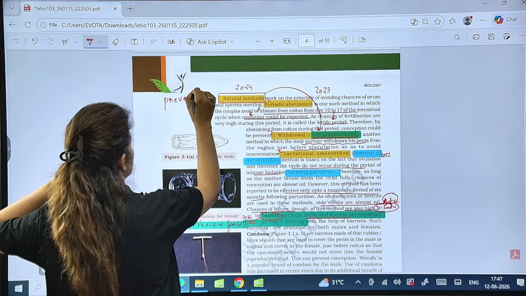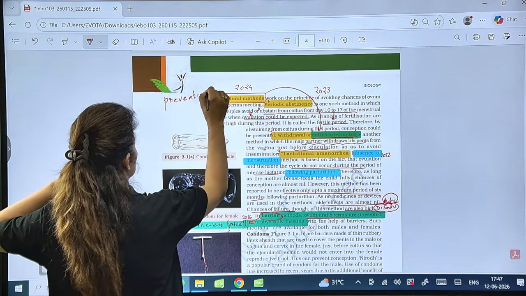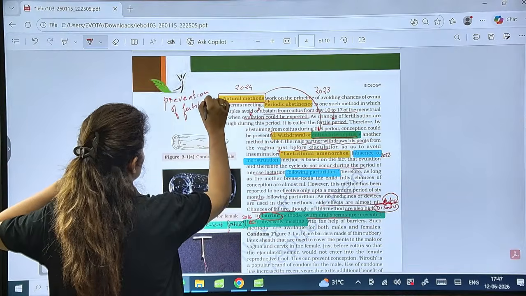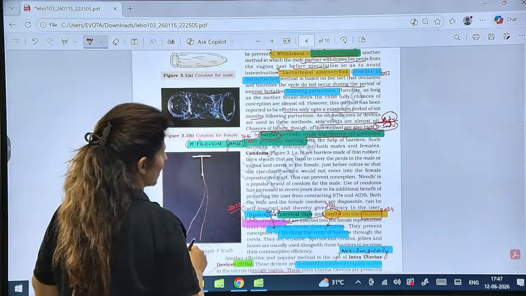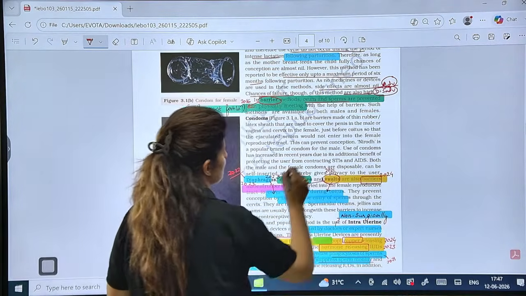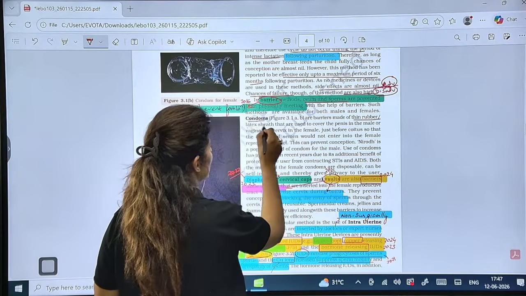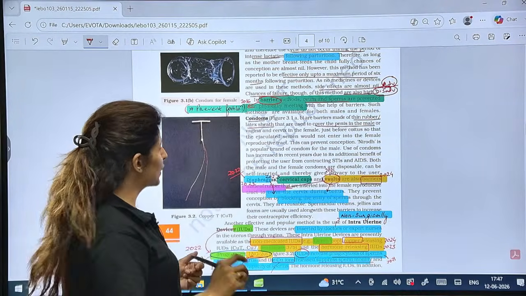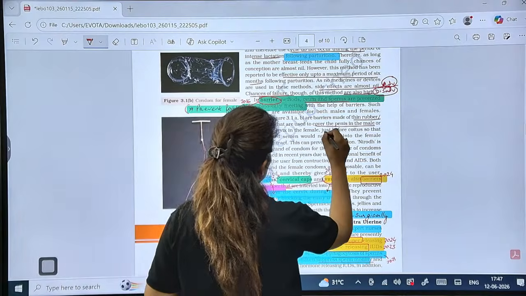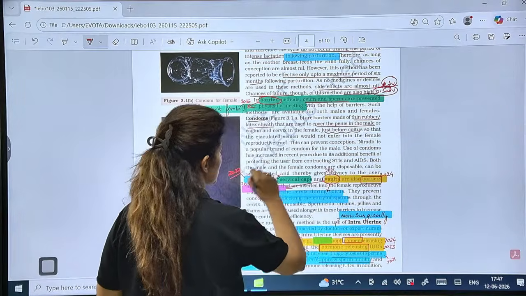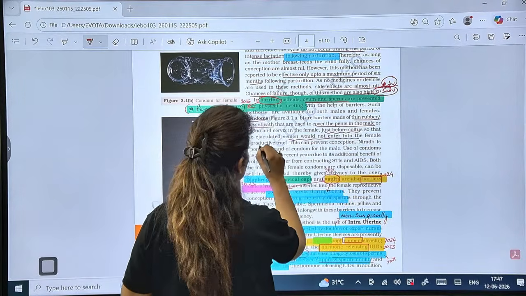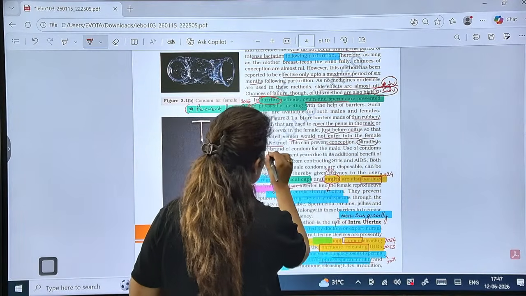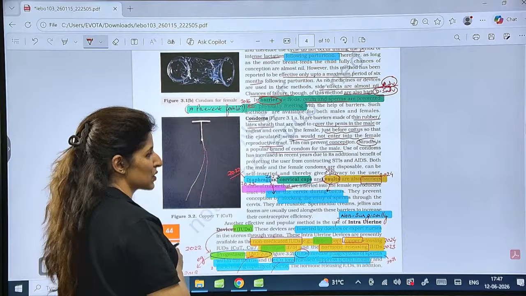It works on the same prevention of fertilization. Is that clear? Works in the same way. Now, condoms are made up of thin rubber or latex sheath that covers the penis in the male. This question was asked in Match the Following already. Now, it has to be used just before the coitus so that semen would not enter the female tract, right? So it prevents conception. Nirodh is a popular brand name for the condoms for male.